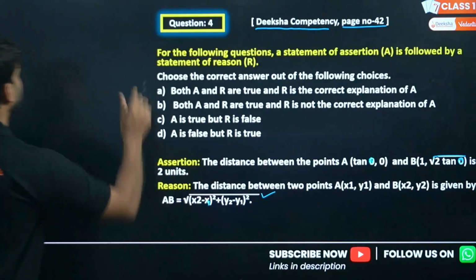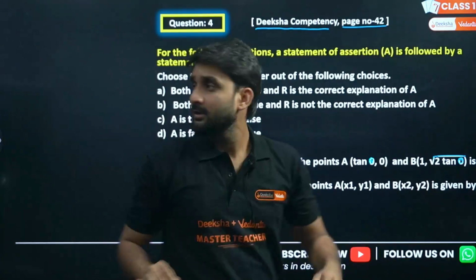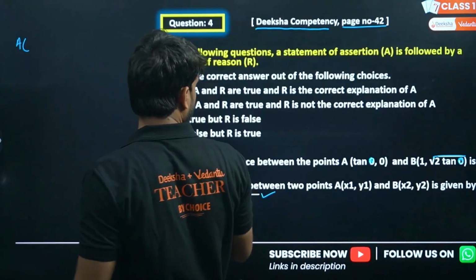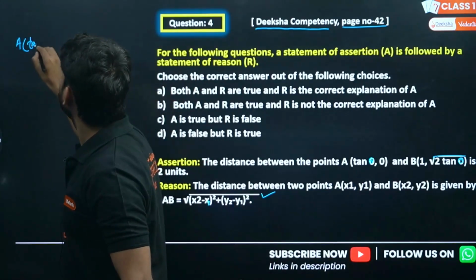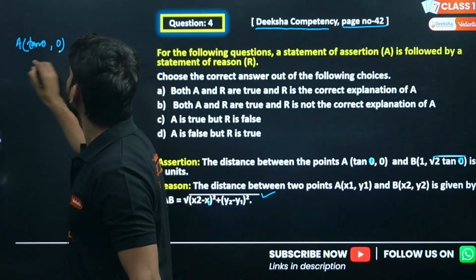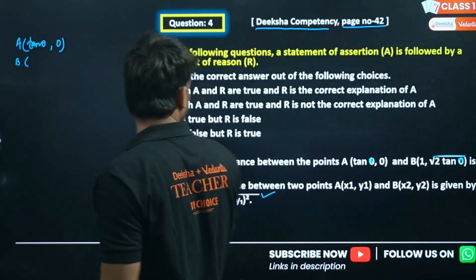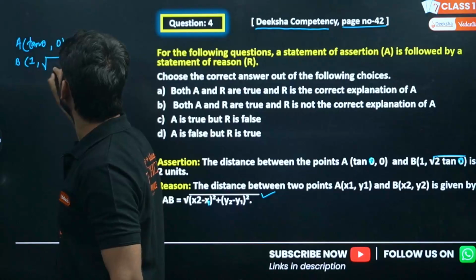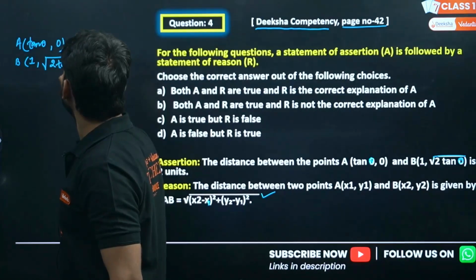Let's solve it. According to the assertion, what is the coordinate of A? Tan theta comma 0, and B is 1 comma under root 2 tan theta.